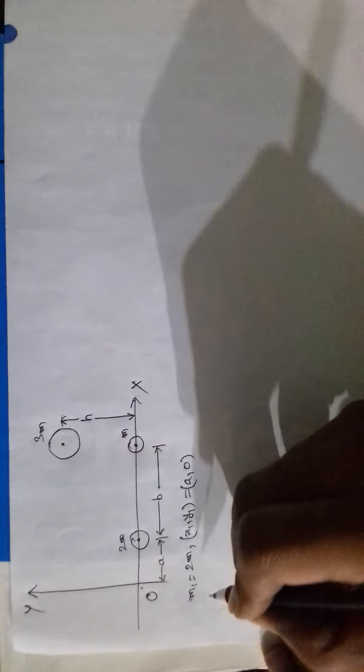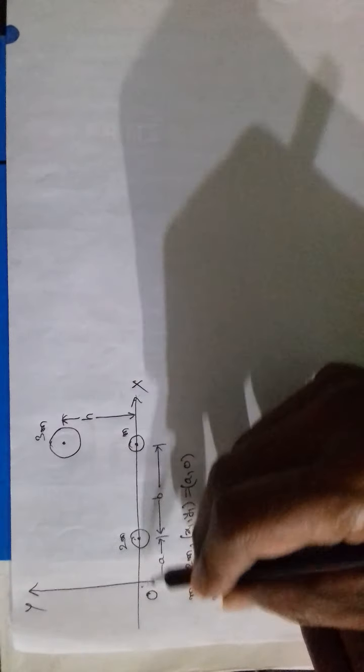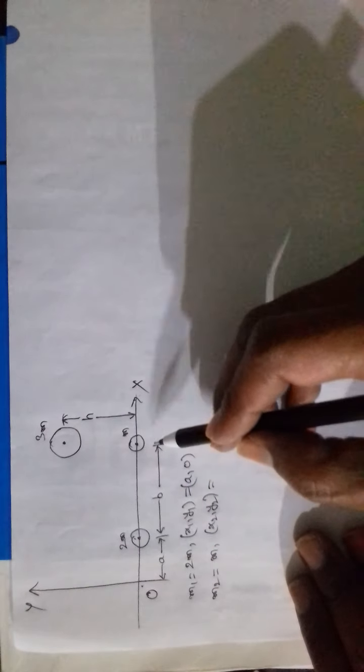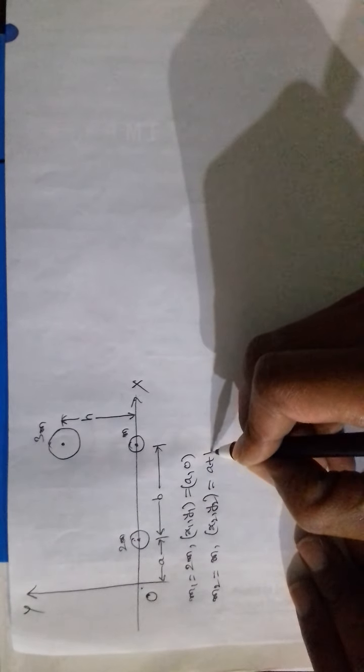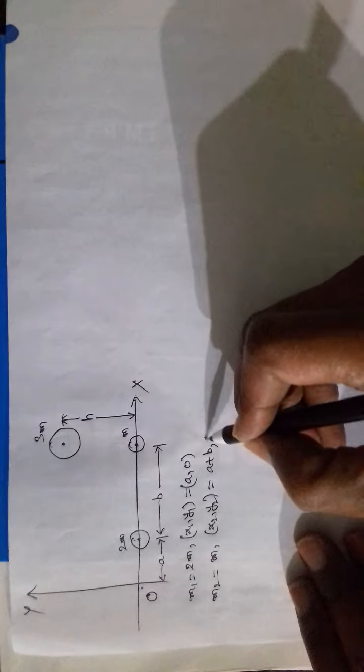Now this is the second mass, it is m, and its x coordinate is a plus b, y coordinate 0.